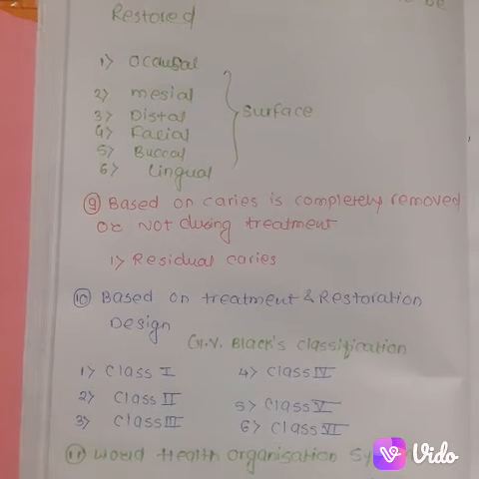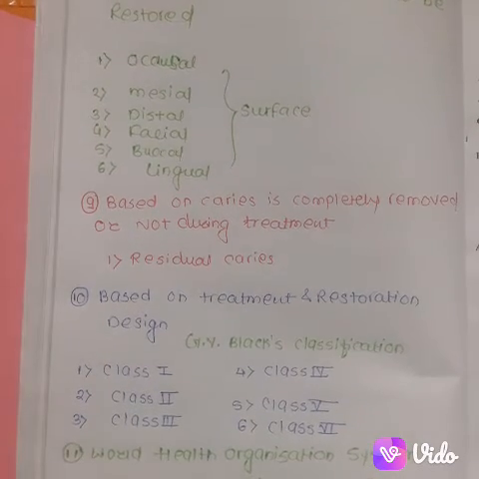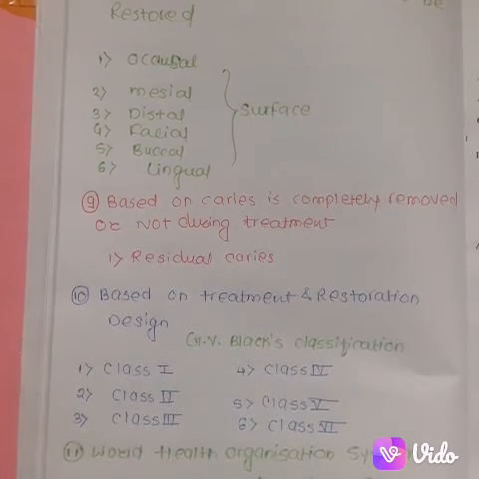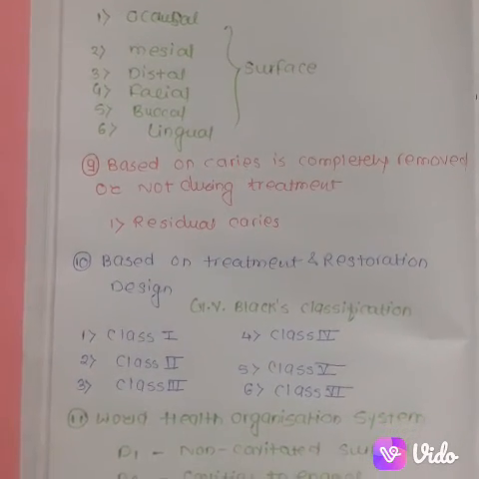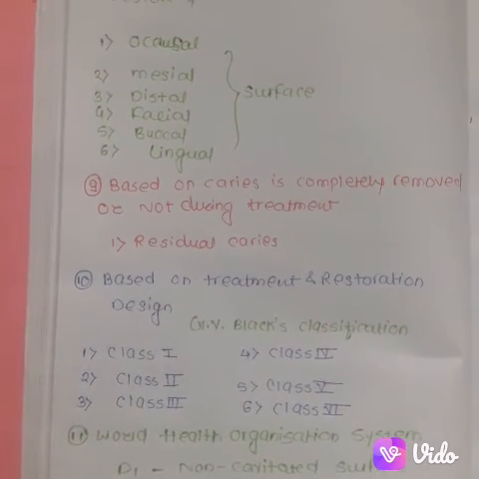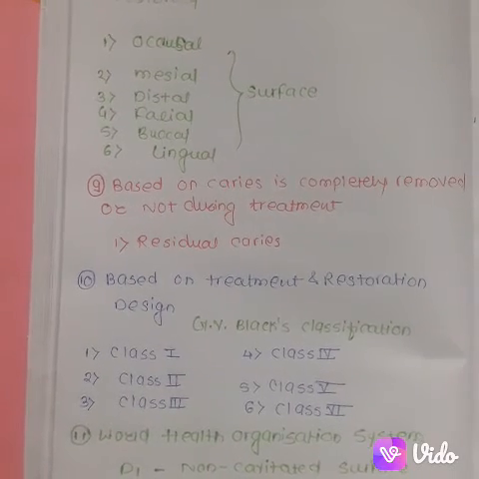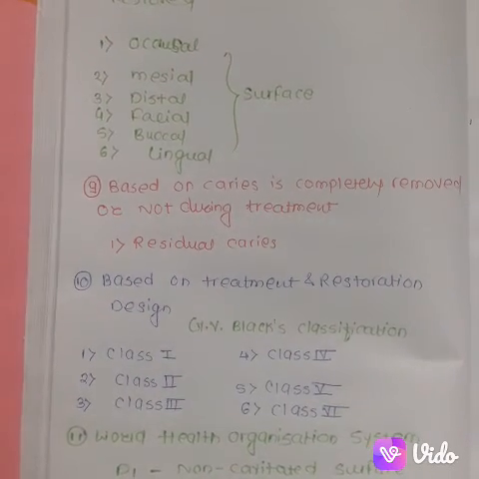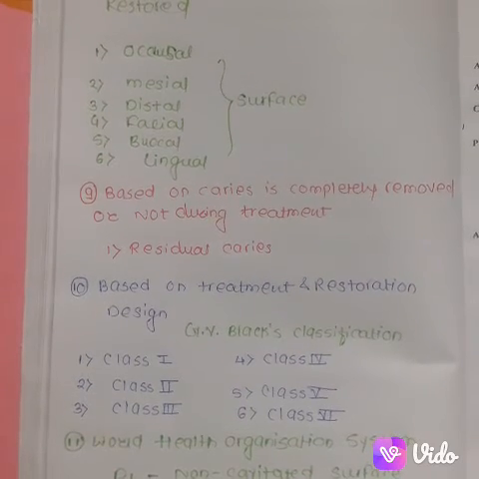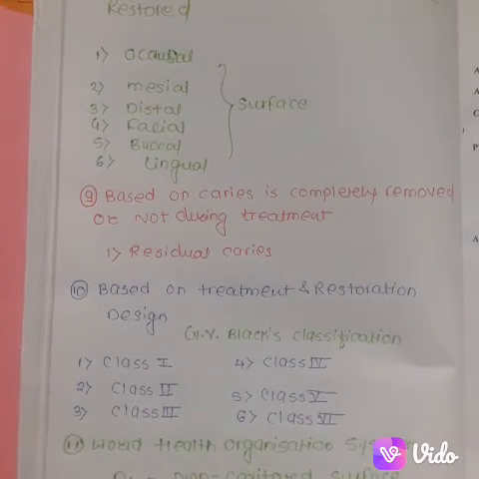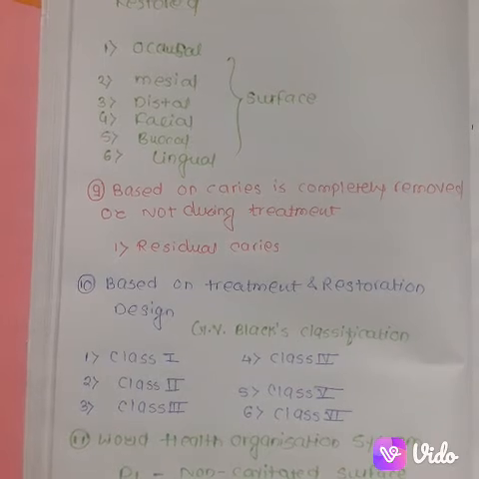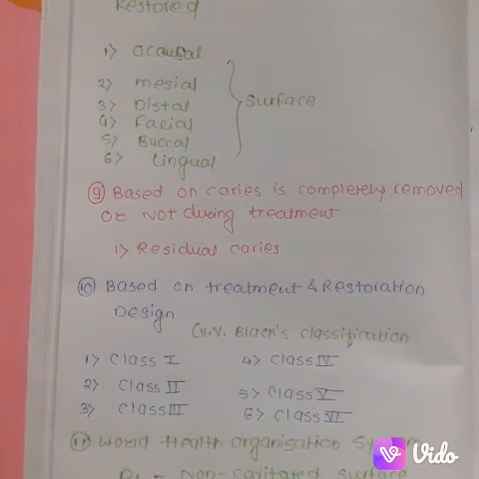Now, the last type of dental caries classification is the World Health Organization system. In this, 4 classes are made: D1, D2, D3 and D4. What is the D? D is the depth of the caries. According to the depth of the caries, the World Health Organization classified dental caries into 4 groups: D1, D2, D3 and D4.